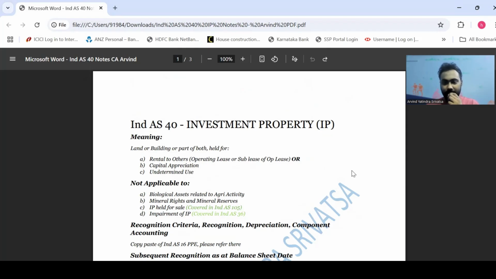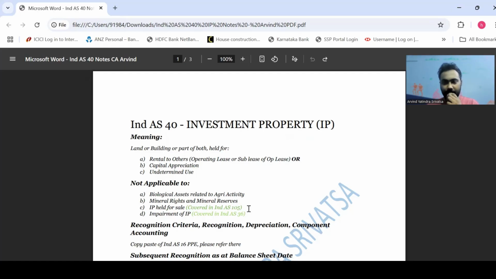Next, capital appreciation. If you hold the investment property for the increase in value, that is covered here. Then undetermined use. Suppose you buy a property and you don't know what you want to use it for. That is also covered here. Next, it is not applicable to biological assets related to agricultural activity, because biological assets are covered under Ind AS 41 and your bearer plants are specifically covered under Ind AS 16. Your mineral rights and mineral reserves are not covered here.